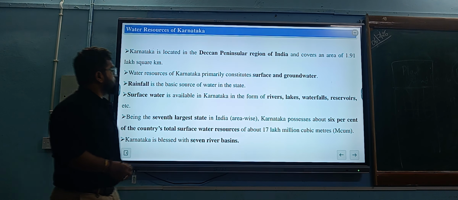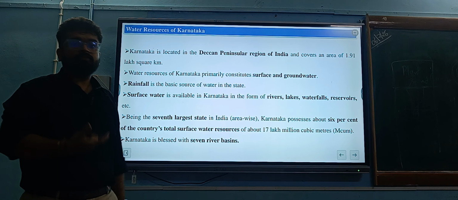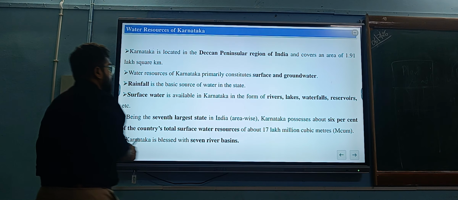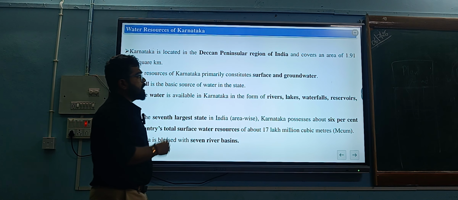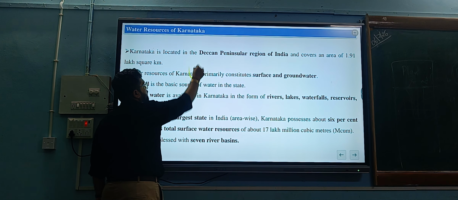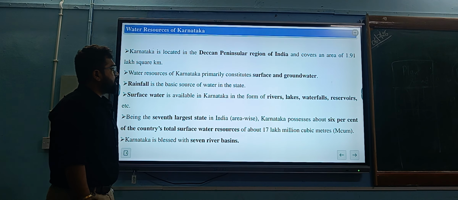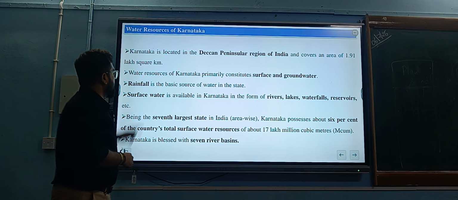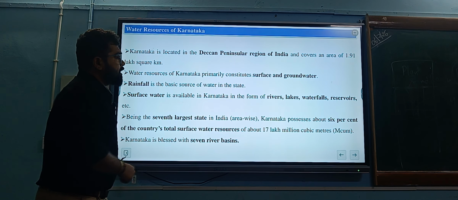Coming to the water resources of Karnataka. Understanding the water resources of Karnataka is very important from the competitive exam point of view. Karnataka is located in the Deccan Peninsular region of India, covering an area of 1.91 lakh square kilometers. Water resources of Karnataka are mainly classified into surface water resources and groundwater resources. Rainfall is the basic source of water in all the states, including Karnataka.